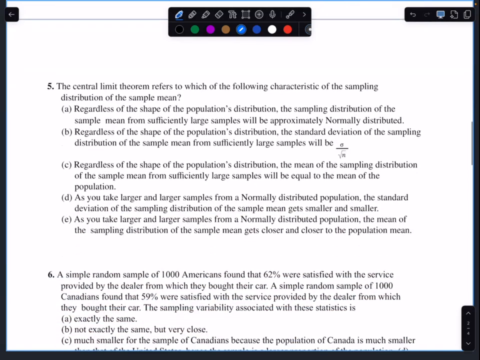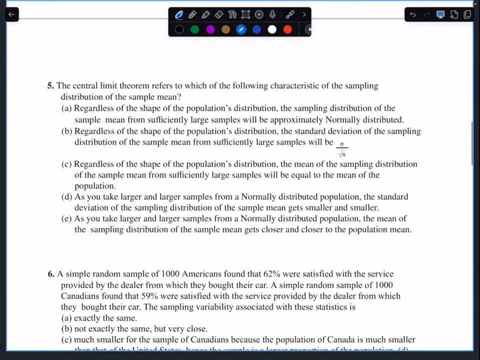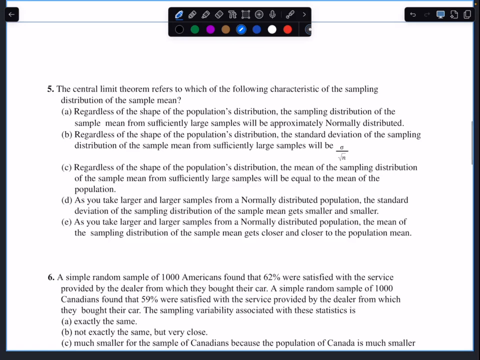5 was a tricky one, and I was debating back and forth why some of the answers are there, but it's based strictly on the central limit theorem. The central limit theorem says that regardless of the shape of the distribution of the population, if you take a sufficiently large sample, then the sampling distribution will be approximately normal. The answer is, in fact, A.